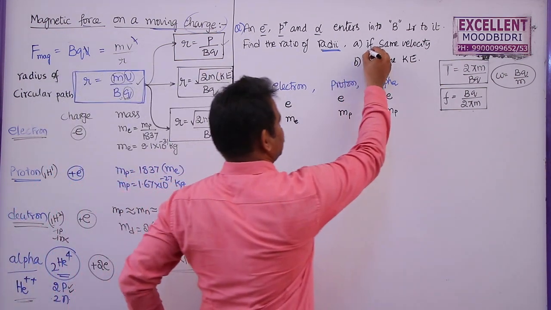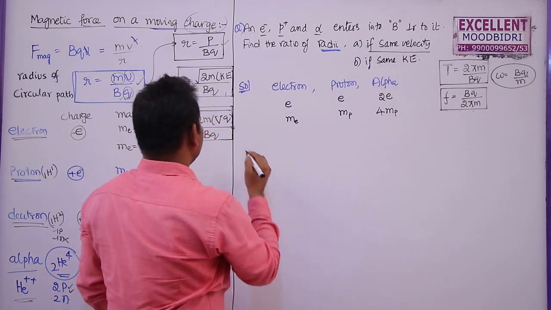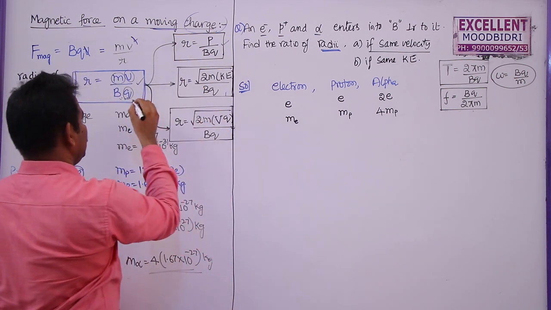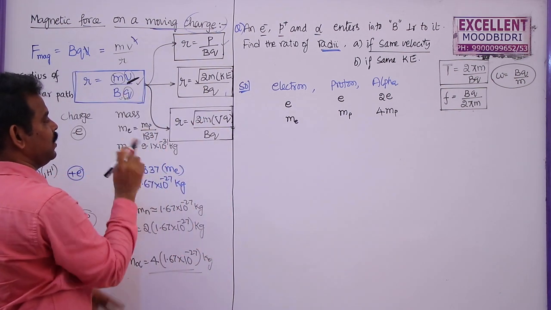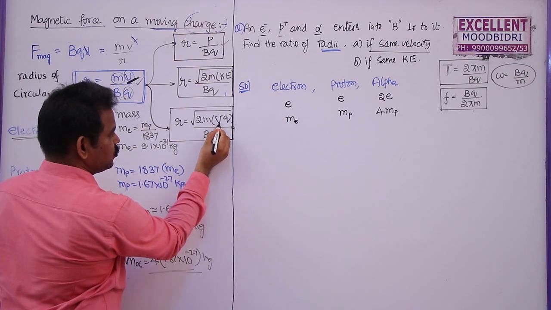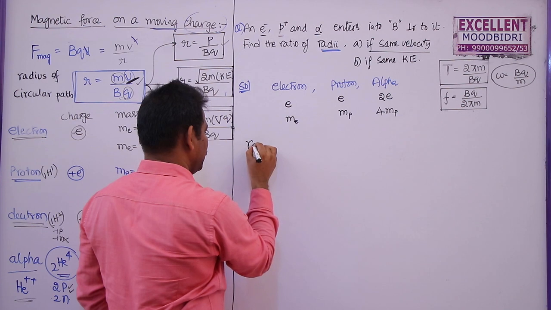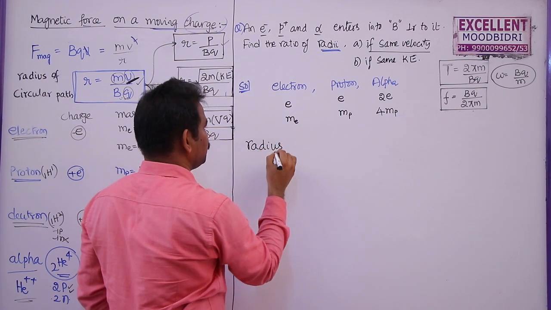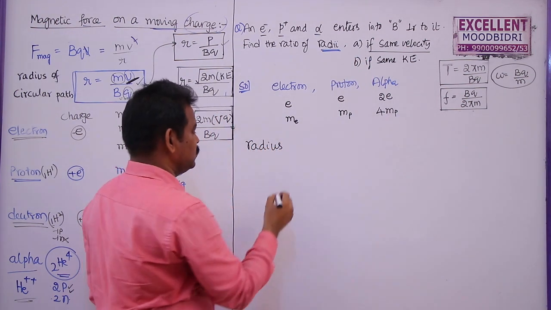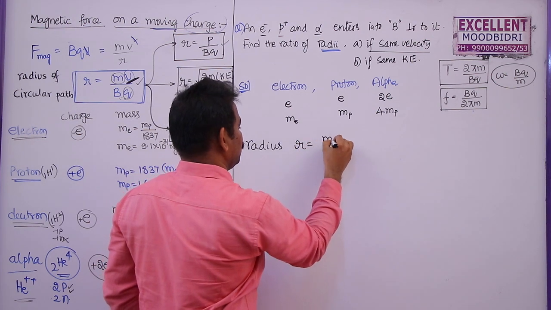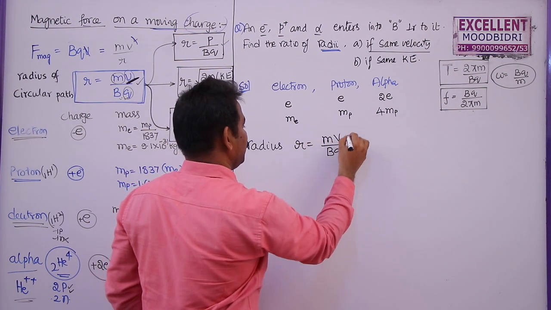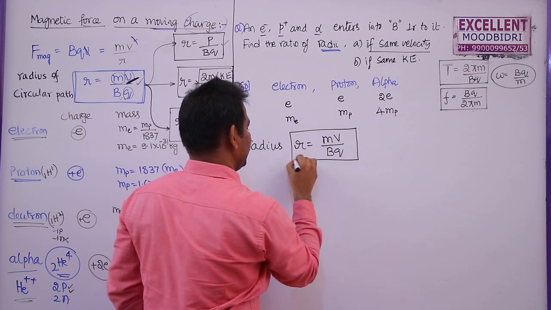So in the first case all are having the same velocity. Which formula do we have to choose? This is the only expression in which velocity is given. So I am going to write the radius described by a charged particle when it enters a magnetic field perpendicular to it, given by R is equal to mv by Bq. So this is the expression.